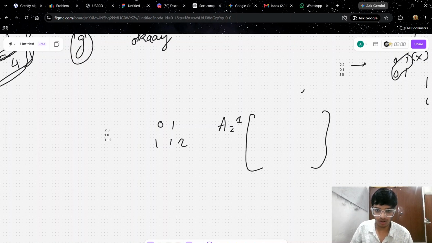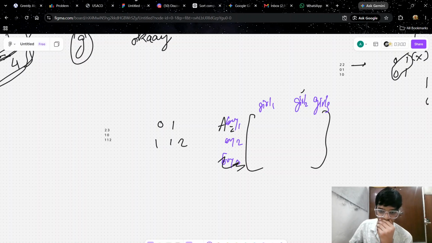Boy one, boy two, boy three. Girl one, girl two, girl three. Wait, I forgot that there are only two boys. Forget it. Okay, so first of all we will put the minimum, and the situation of minus one will not be considered since everything is consistent. So for boy one just put 0 0 first, and same for boy two.